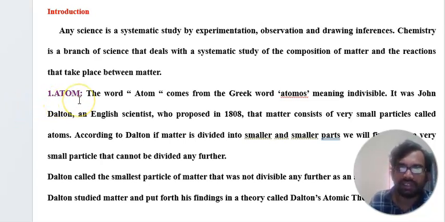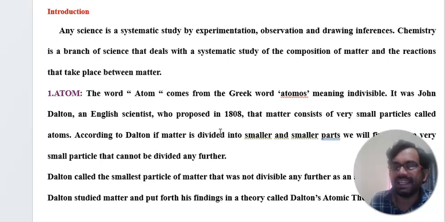Before we discuss in brief, the first thing is what is an atom. That is very important. First of all, you need to understand what an atom is to go on to higher studies. The word atom comes from the Greek word atomos, meaning indivisible. So atom means nothing but indivisible. It was first proposed by John Dalton, an English scientist, who proposed in 1808 that matter consists of very small particles called atoms.